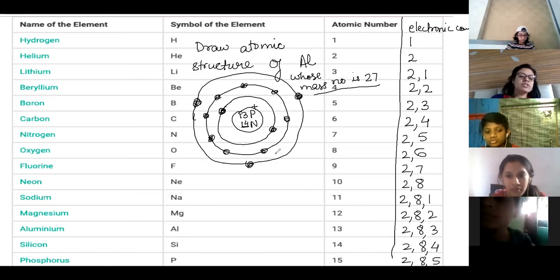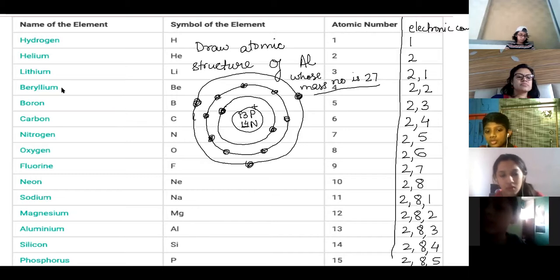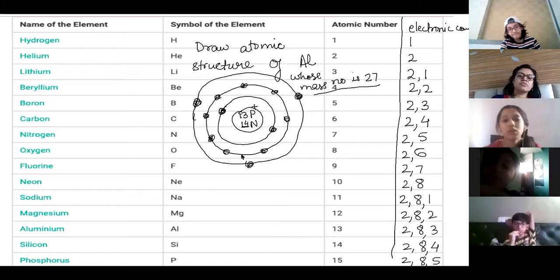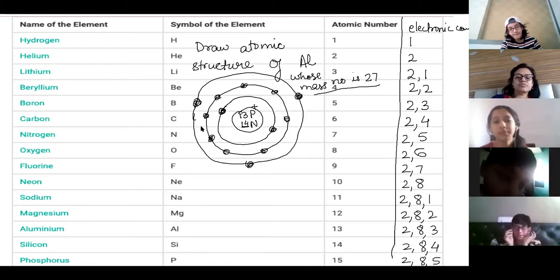You have to learn the atomic number. You can draw with a pencil, and write the mass number in a dark color. Proton and neutron can be in different colors, and you can make beautiful diagrams.